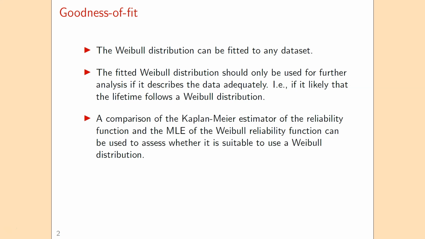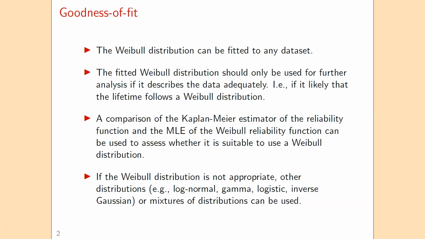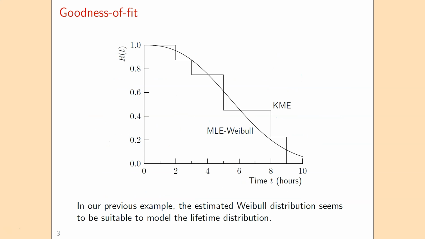fitted Weibull distribution. And this is the point where our Kaplan-Meier estimator becomes useful again, because we can now compare the fitted Weibull distribution to the Kaplan-Meier estimator. So we can basically compare the two reliability functions. If they have completely different shape, then you can conclude that the Weibull distribution that we have fitted is not a good way to model the data. And if that's the case, then we could try another distribution, or we could also consider a mixture of two distributions. For instance, two different Weibull distributions could then be mixed into one Weibull distribution.